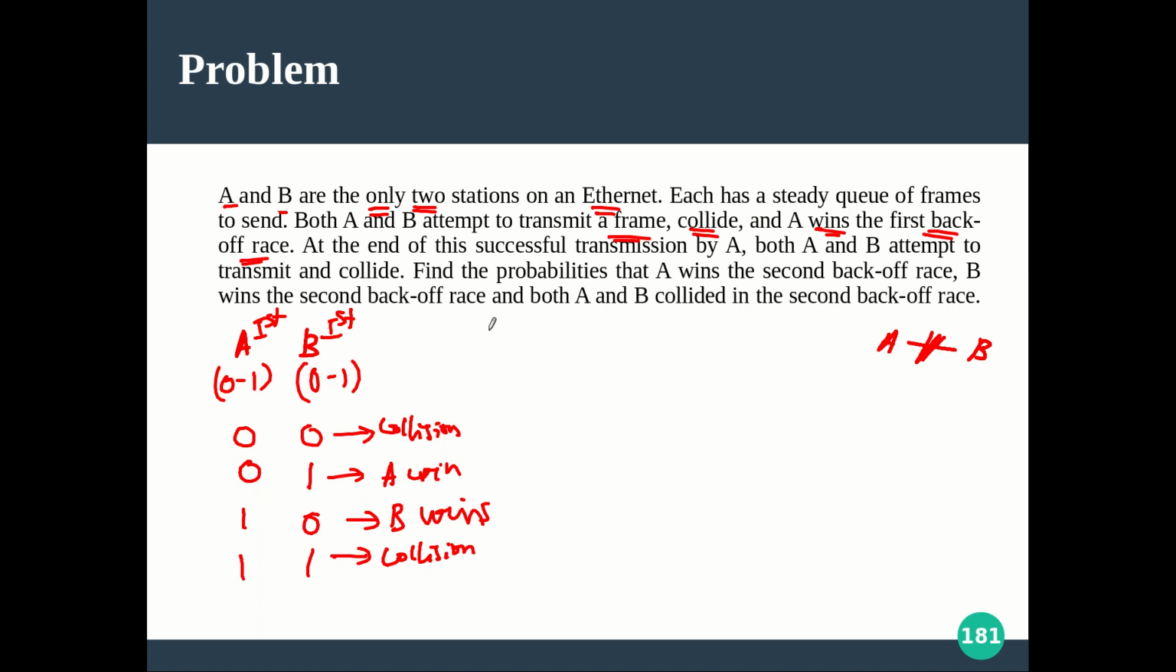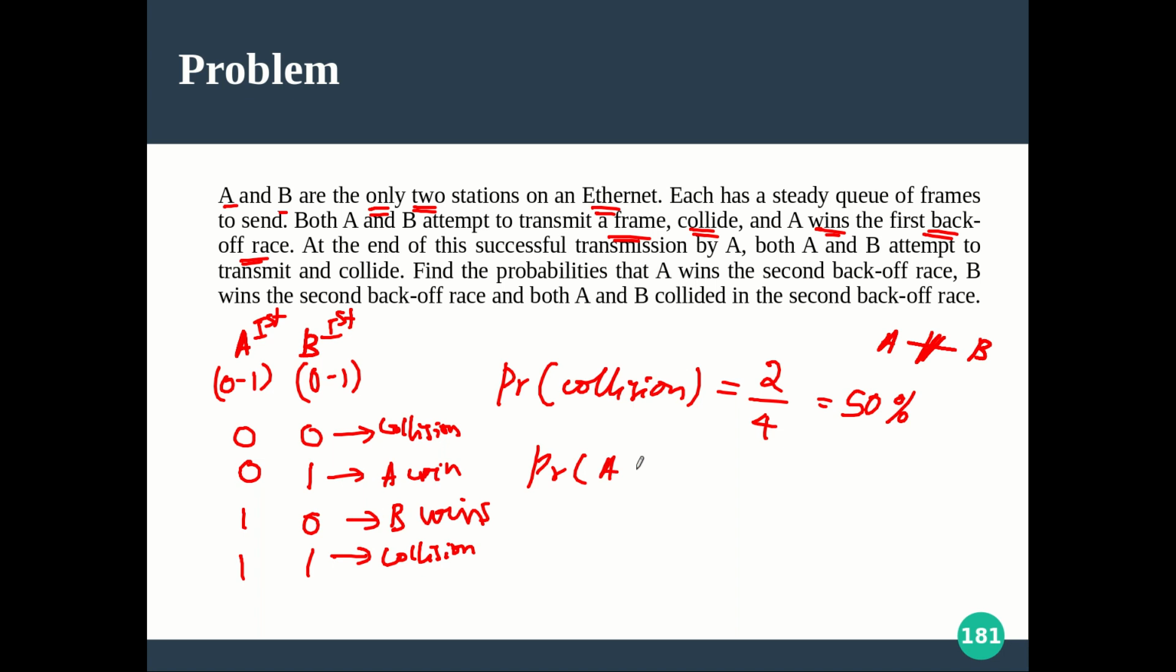So what can you conclude? What is the probability of collision? Out of 4 cases, 2 cases were collision cases. 2 out of 4, so there is a 50% chance that the frames being sent by A and B get collided again.